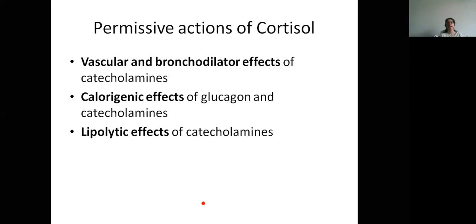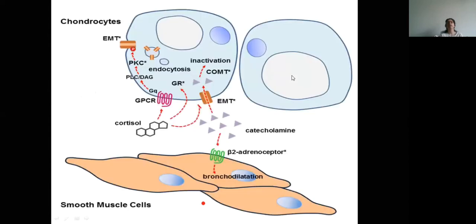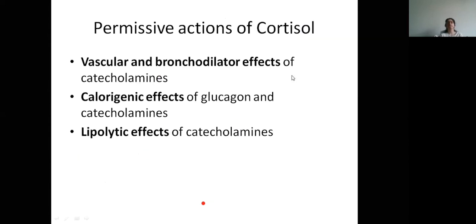Now the permissive actions. Permissive action is to potentiate. We read a permissive action of thyroid also. Similarly, there is a permissive action of cortisol. The permissive action of cortisol is that it increases the effect of catecholamines, namely their bronchodilator effects, by causing bronchodilation.